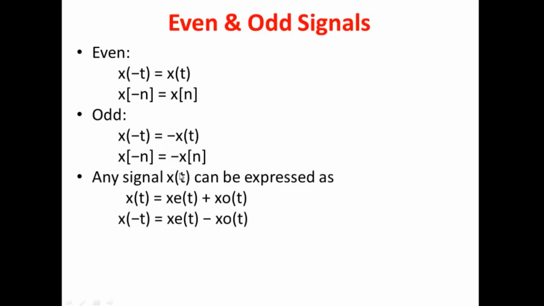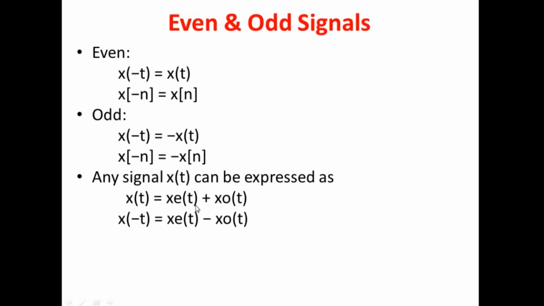Any signal can be split into two types of components, an odd component and an even component. So the original signal x of t has a combination of even and odd components: xe of t plus xo of t.